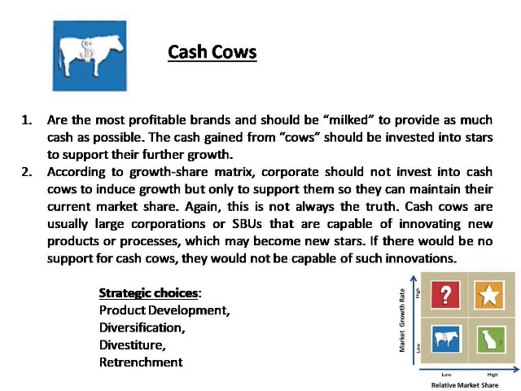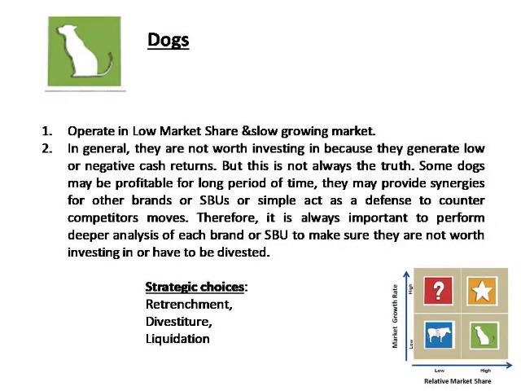Again, this is not always the truth. Cash cows are usually large corporations or strategic business units that are capable of innovating new products or processes which may become new stars. If there were no support for cash cows, they would not be able to go into such innovations. The strategic choices for cash cows are product development, diversification, divestiture, and retrenchment.